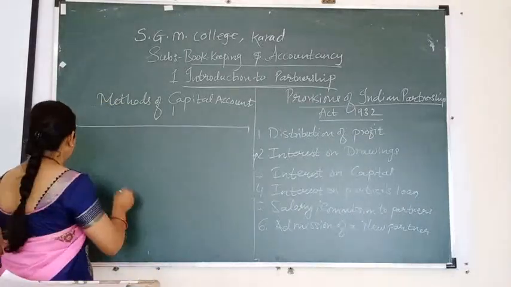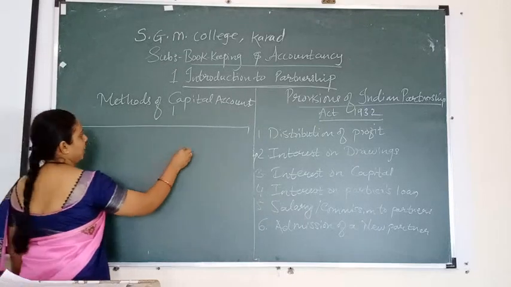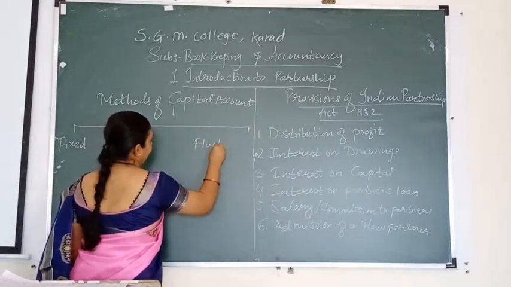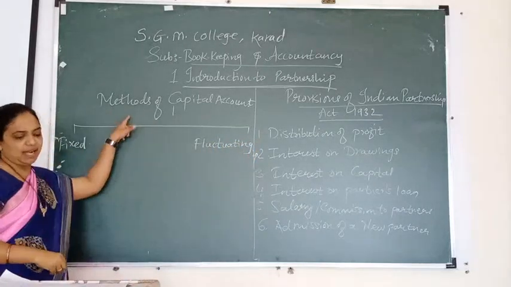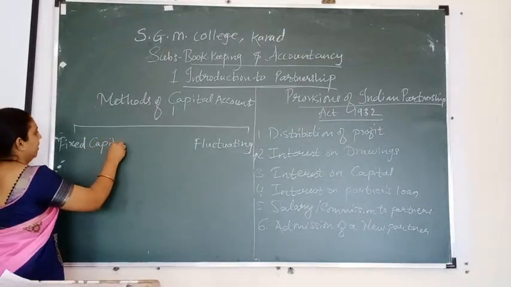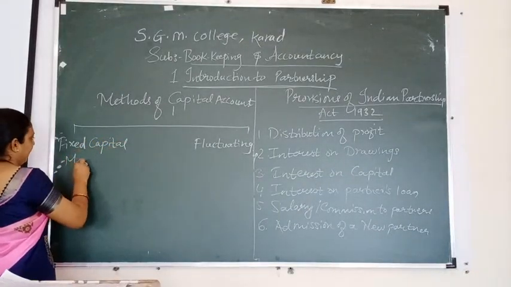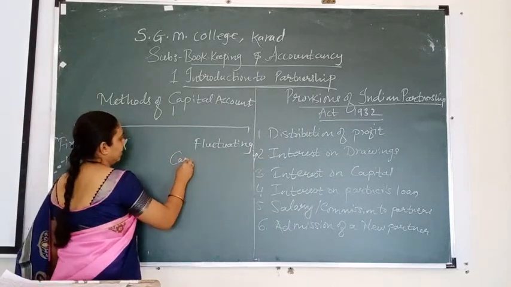The first is fixed and the second is fluctuating. So methods of capital account are divided into two parts. First is the fixed capital method and second is the fluctuating capital method.